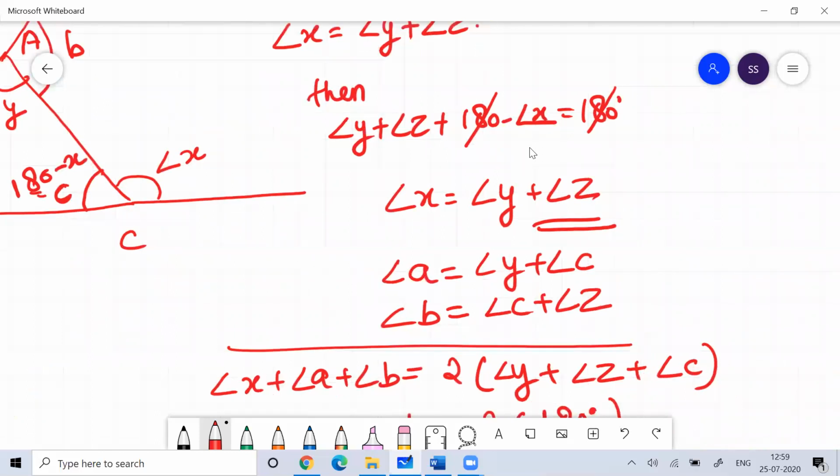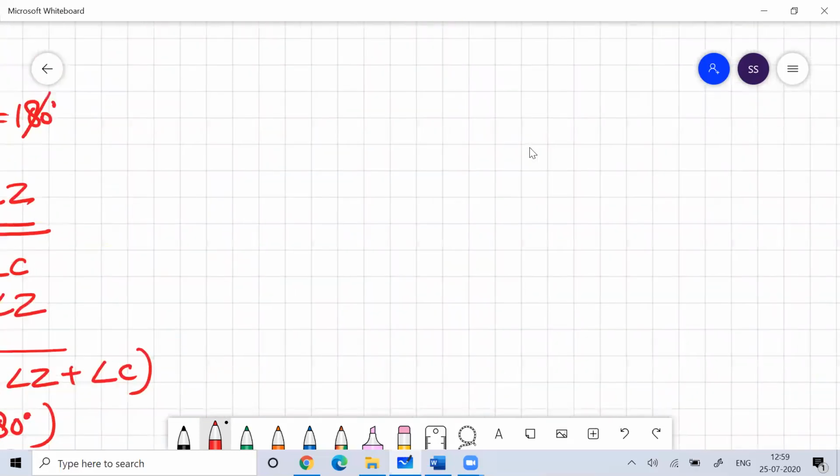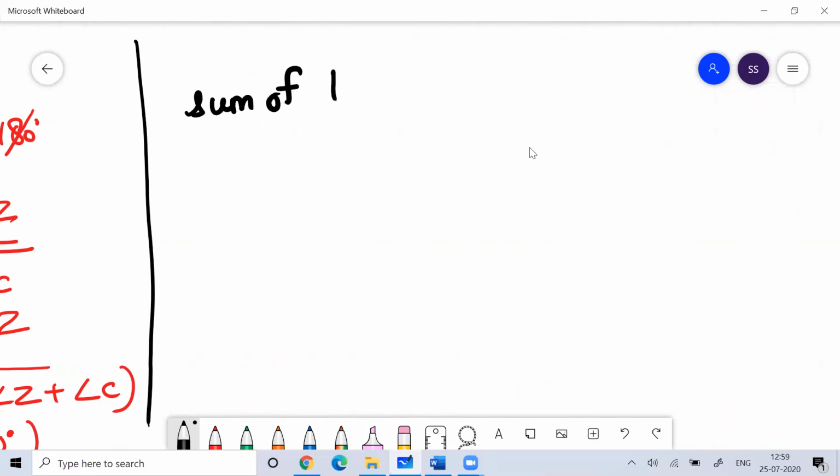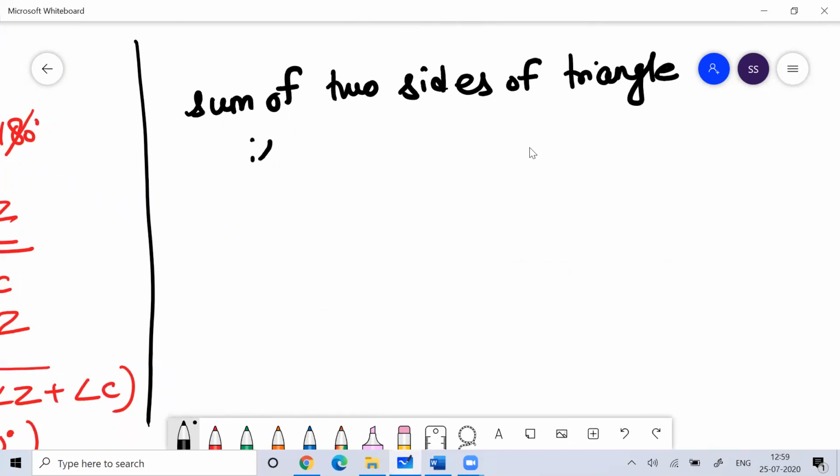Then the next concept to understand. Sorry, that we did, exterior angle. The next thing to understand, a very important property, is that the sum of two sides of the triangle is always more than the third side.